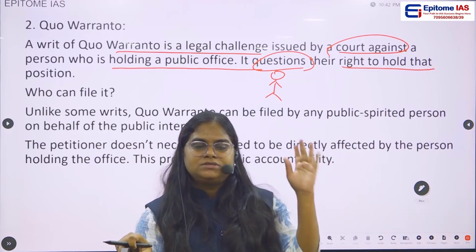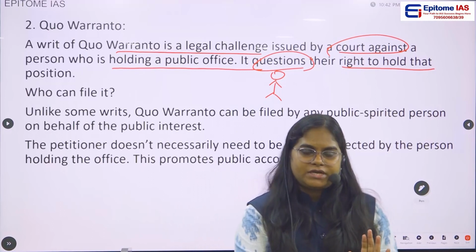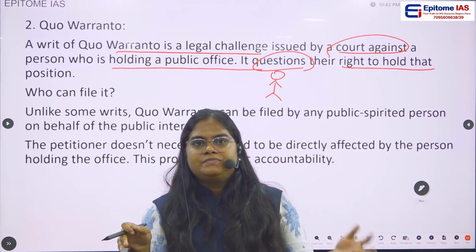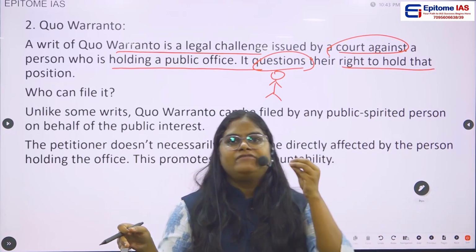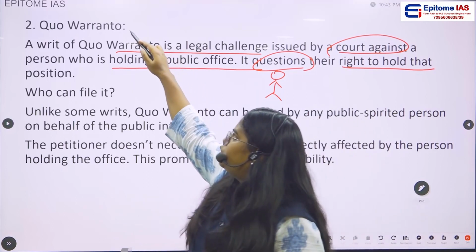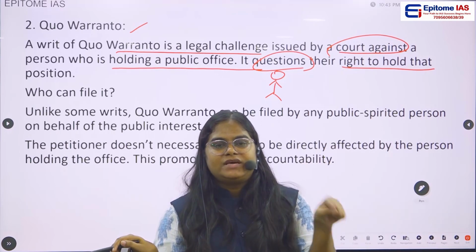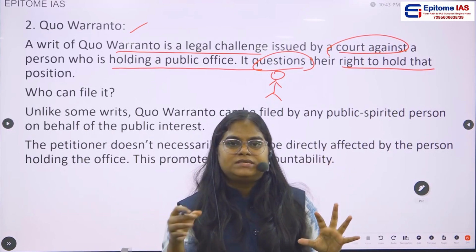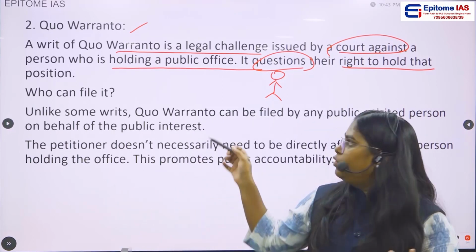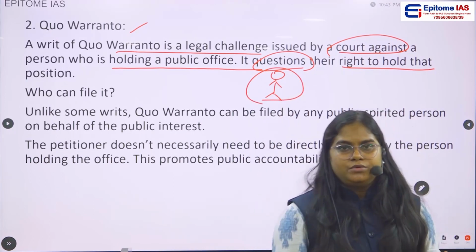Let us say some person is using some other means to hold this particular position. Then the Supreme Court or the High Court have the power to issue this writ to question how this particular person is eligible and qualified to hold this office.